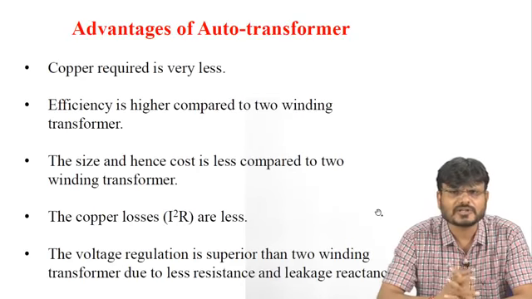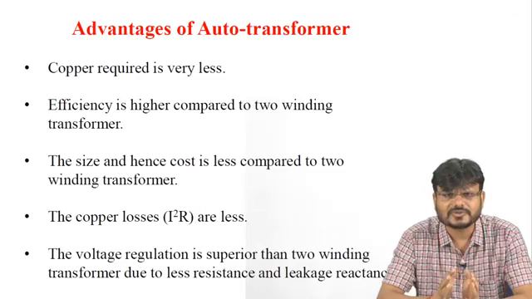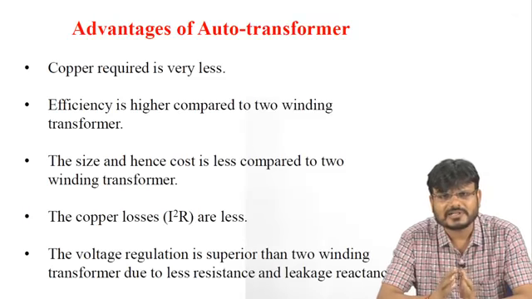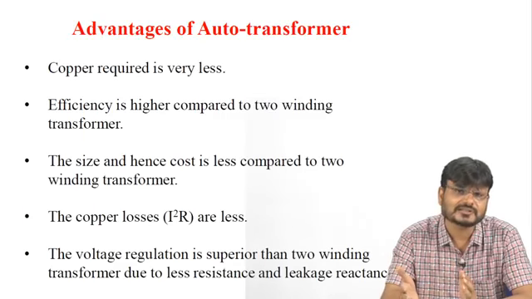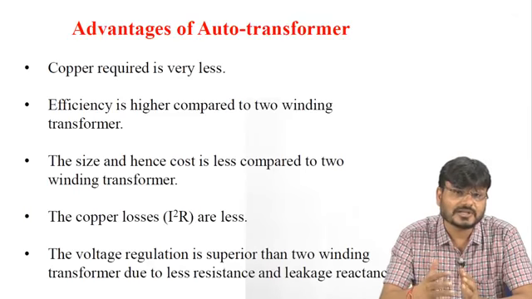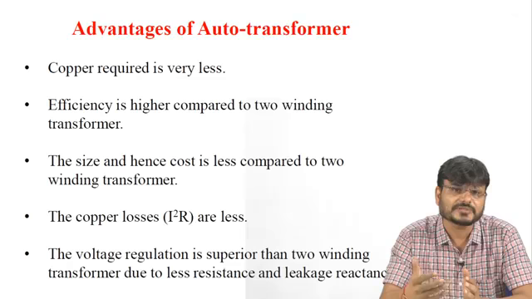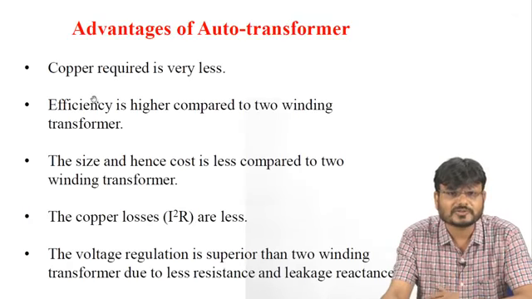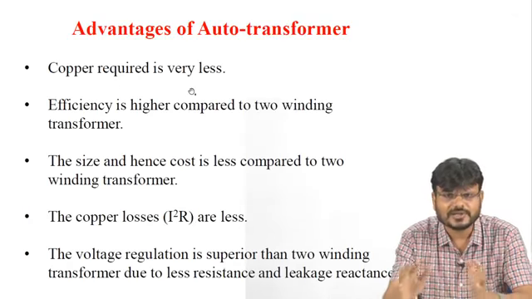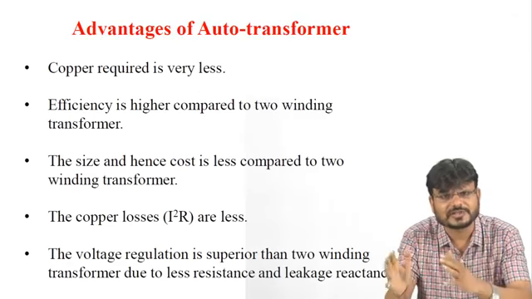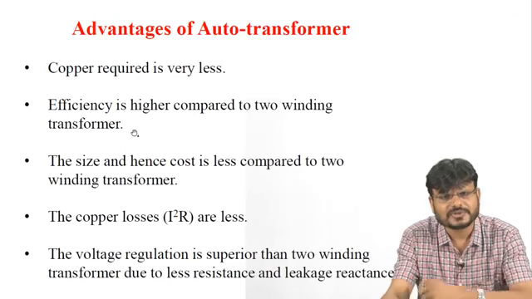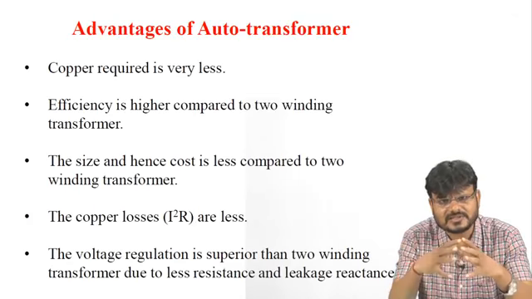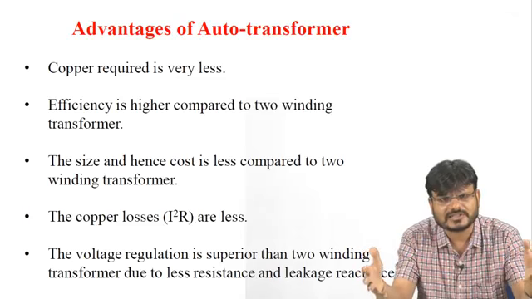Now we have to understand the advantages of the auto transformer. Because we are comparing, advantage means we are comparing this auto transformer with the two winding transformer. The first advantage that we have concluded is that you can save copper. In case of an auto transformer, the copper required is very less when comparing the two transformers for the same kVA. And efficiency is higher because the copper conductor is less, or you can say the length of the conductor is less.